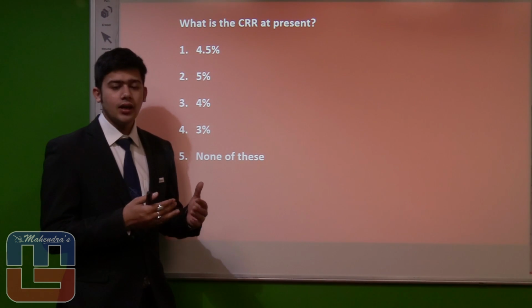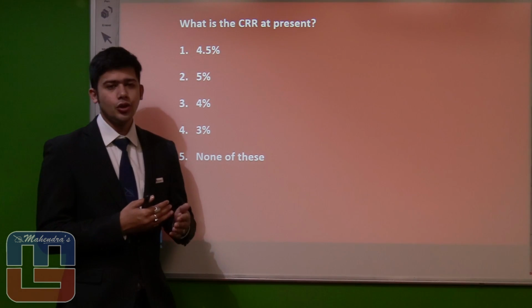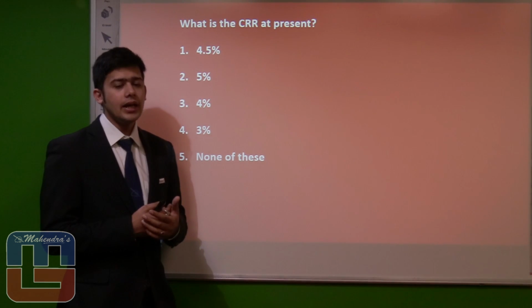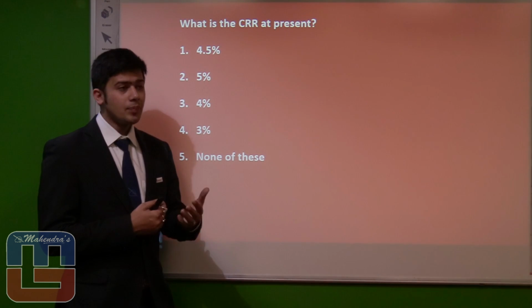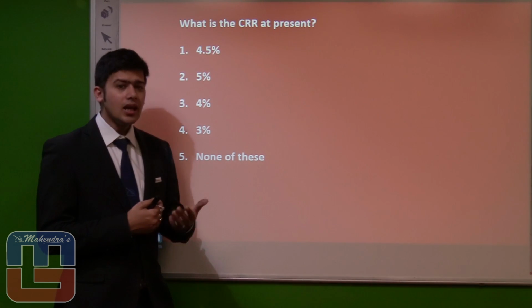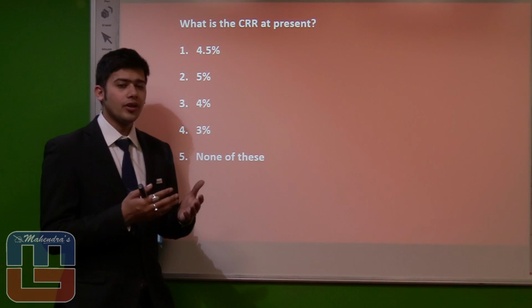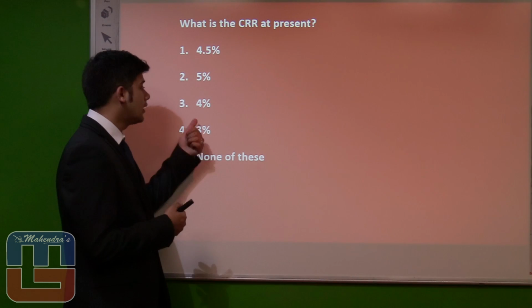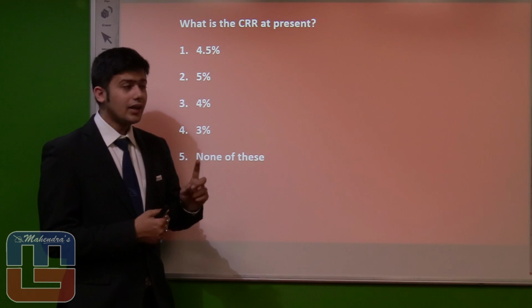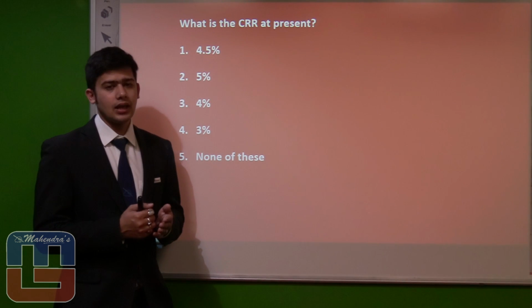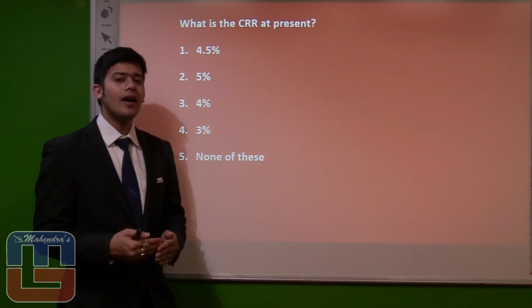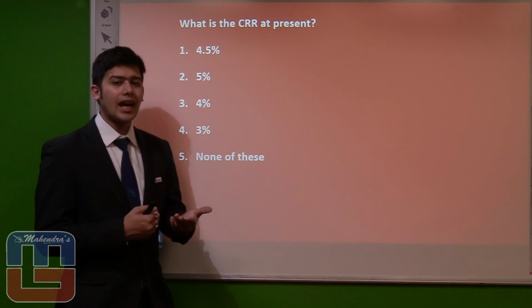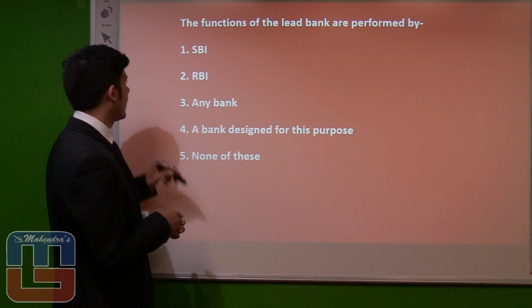Now what is a CRR? CRR stands for Cash Reserve Ratio, the share of NDTL that a scheduled commercial bank maintains with the RBI in cash. That particular share is called the CRR. The CRR has no sort of a range, so the current value is treated as the value of CRR, that is 4% of NDTL. CRR along with the SLR form the direct instruments that have a direct effect on the economy of a country. That is what the CRR or Cash Reserve Ratio is. Let's proceed to the next slide.